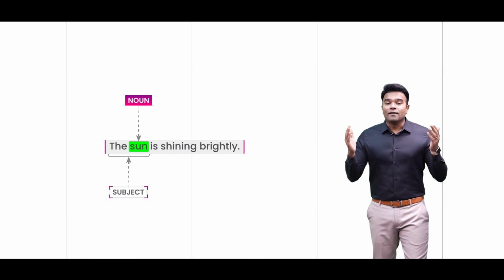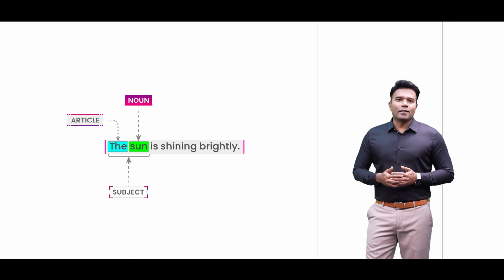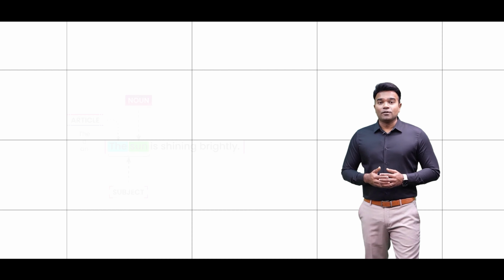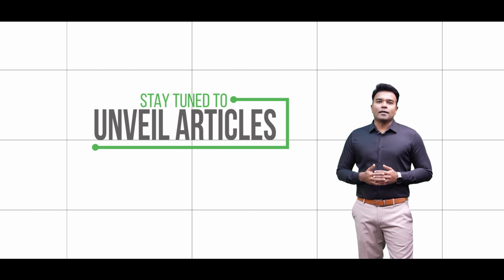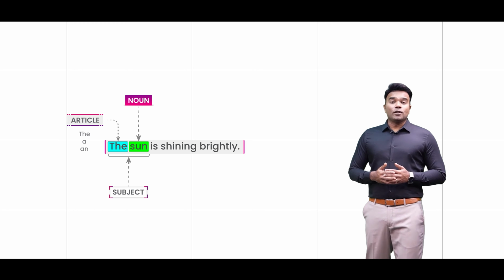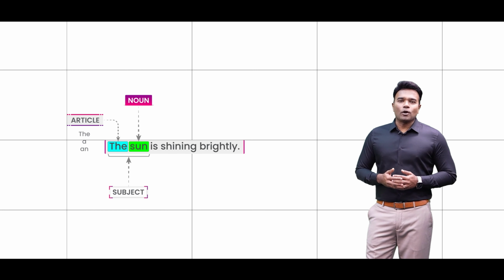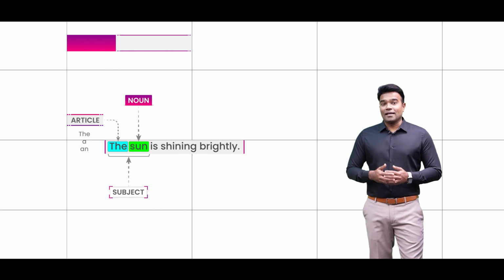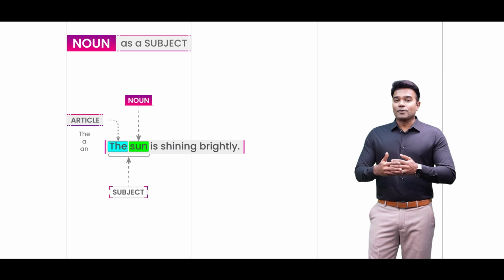And yes, you can notice that sun happens to be a part of the subject. The word the happens to be an article, and in English we have all of these types of articles, and again moving forward I shall definitely discuss the articles also in great detail. But what I want you to understand is that this session being an introductory session on the concept of nouns, I am sure you are able to understand through this example that the noun here is functioning as a part of the subject.